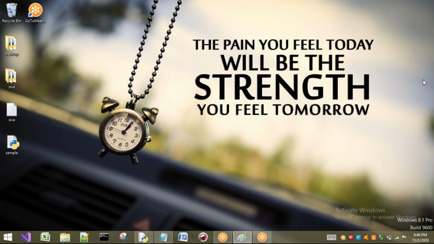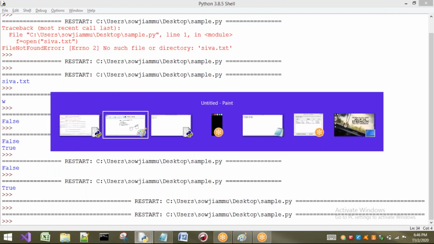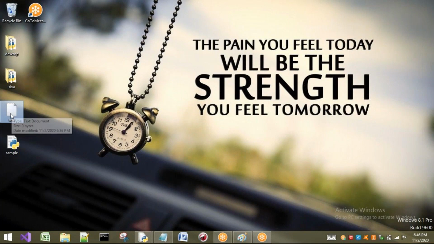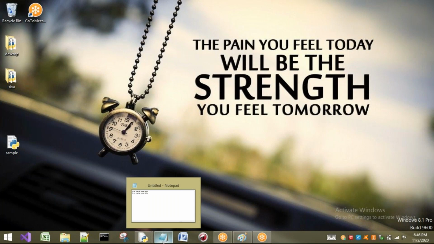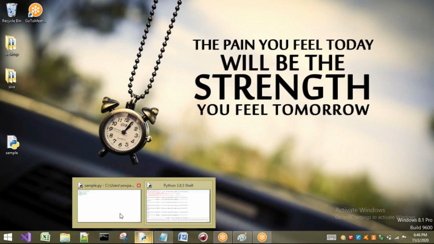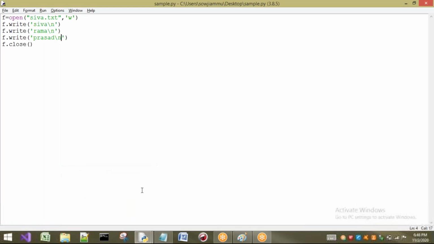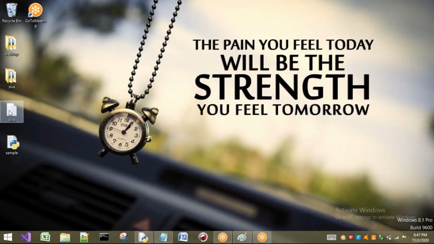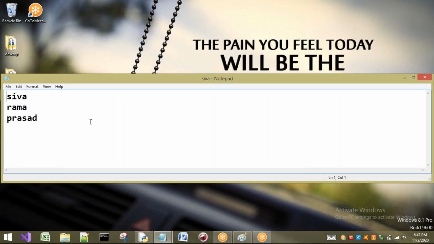Now I want to write some data. Let me delete this file now, one minute. I will delete this file. Now if I execute the program, observe carefully. Is there any Shiva file here? It is not there. If I execute this program, what happens? A new file is going to be created and the data is going to be present here.